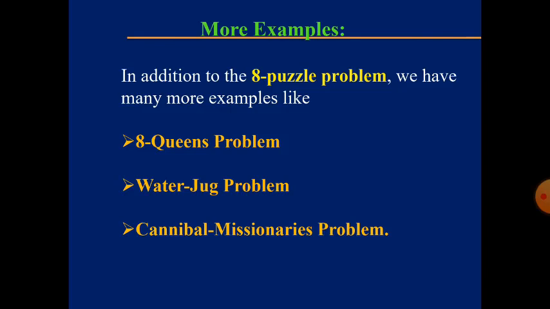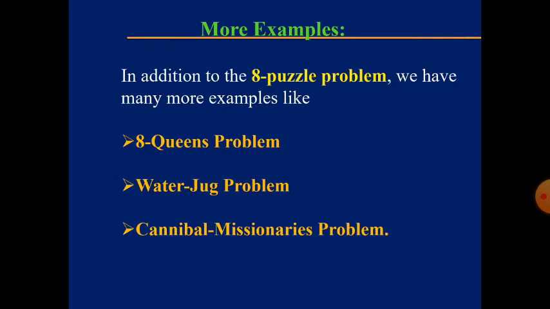In doing that, we have only one boat available, and that boat is capable of accommodating only 2 people at a time. The rule is that at any instant the number of cannibals should not be greater than the number of missionaries. If 2 people cross from this end to that end, one of them has to bring the boat back.